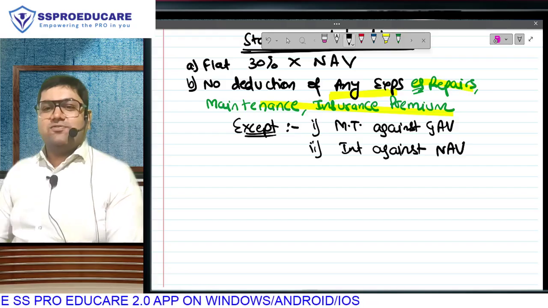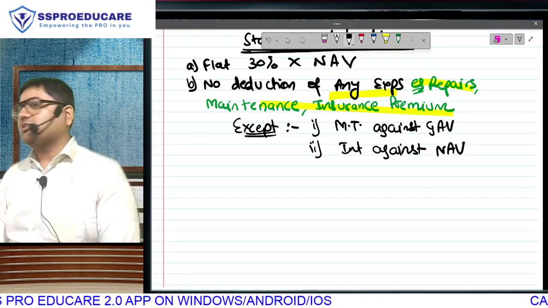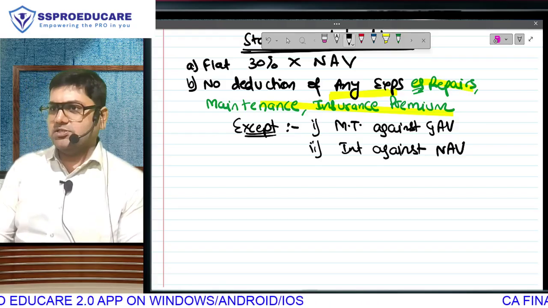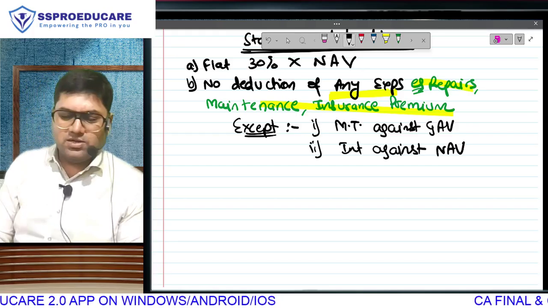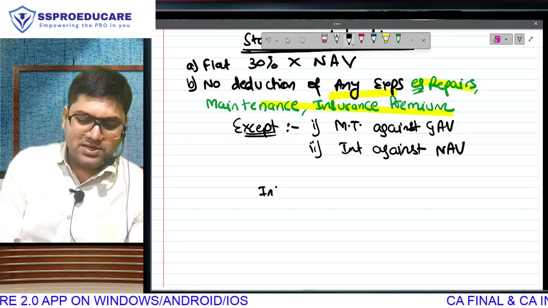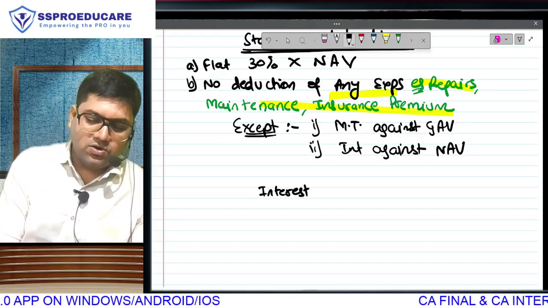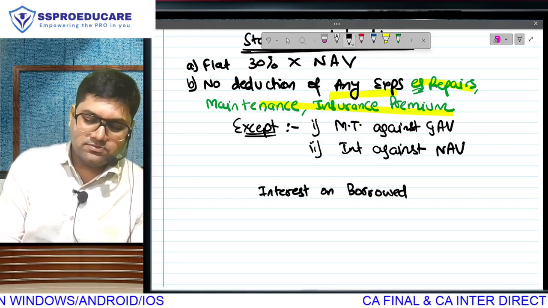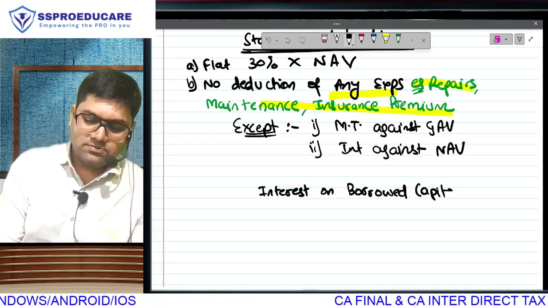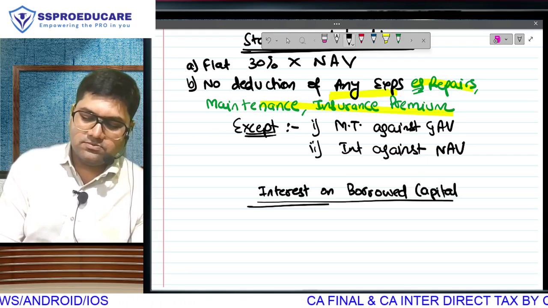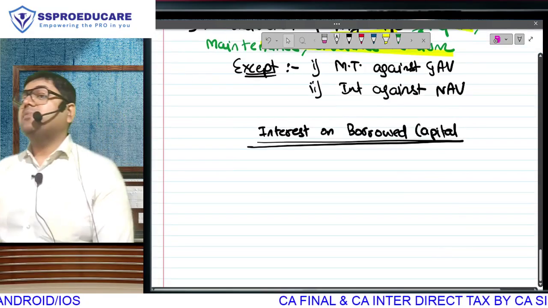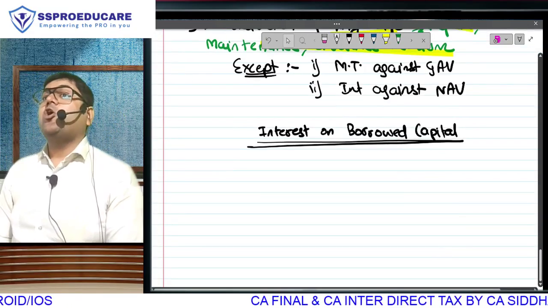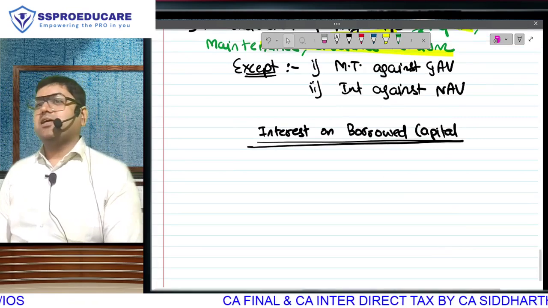Still we have about 15 minutes and we have the last concept in this calculation. Check the format of income from house property. We have this last concept, interest on borrowed capital. Not as big as GAV, but not as small as municipal tax standard deduction also.